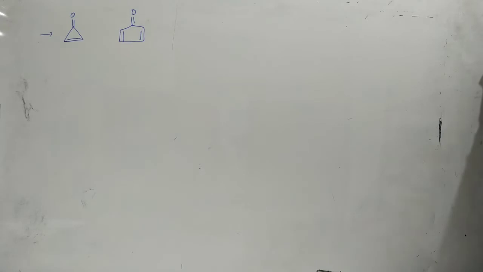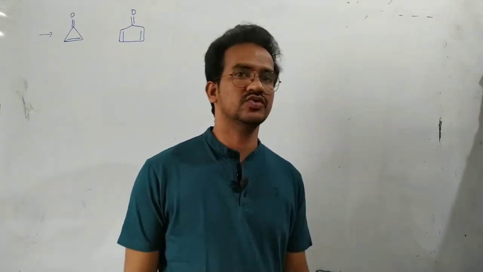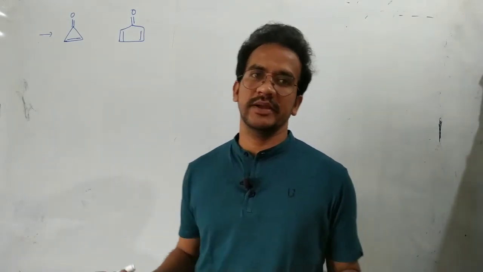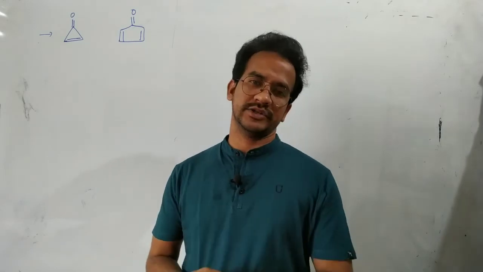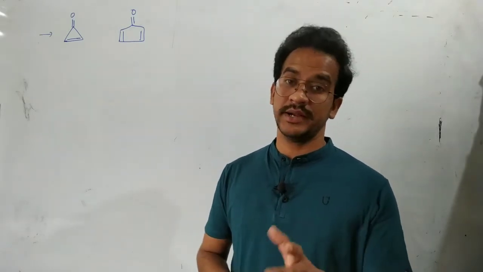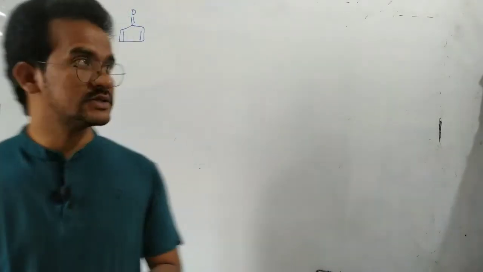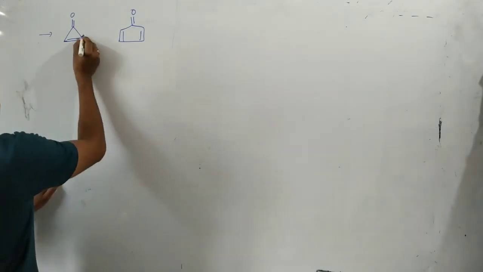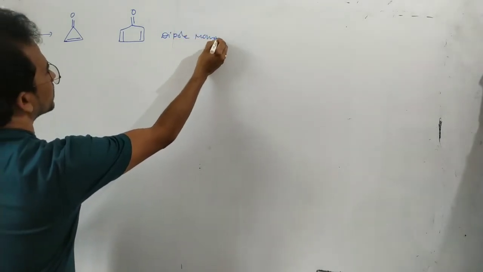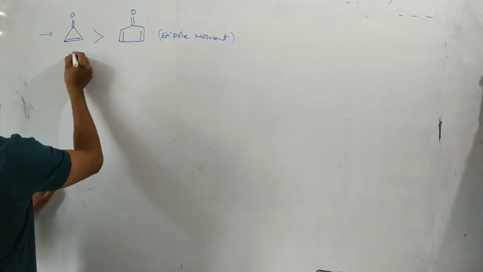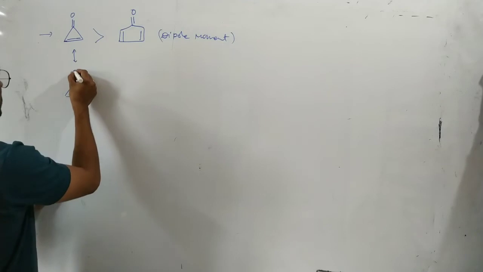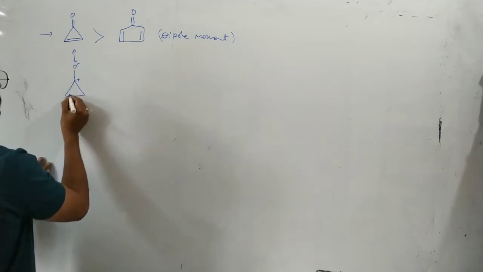Now let us discuss the dipole moment of these two compounds. Which one has the higher dipole moment? Their dipole moment is explained on the basis of the aromatic nature. Generally we know that aromatic compounds are more stable than anti-aromatic compounds. Now you see in this case, this compound has the higher dipole moment. This one has a higher dipole moment. Here it is explained on the basis of its ionic nature. The higher the ionic nature, the more the dipole moment.